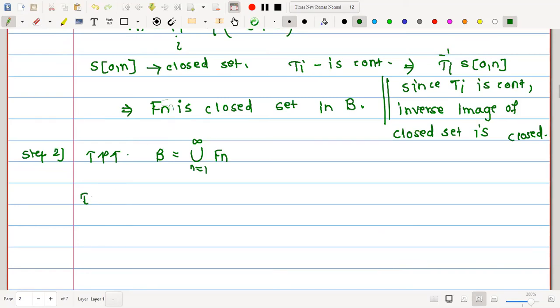Therefore, suppose B is not equal to the union of Fn. What will happen if B is not equal to the union of Fn? Whether B is contained in the union of Fn, or the union of Fn is contained in B. Can anyone answer?